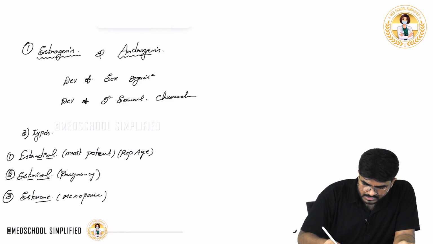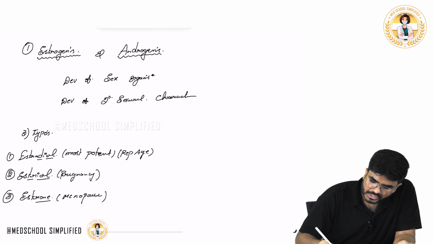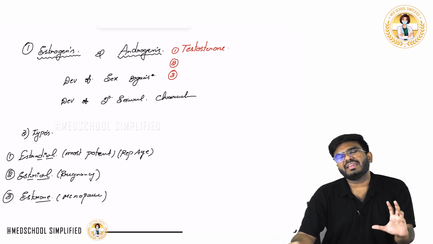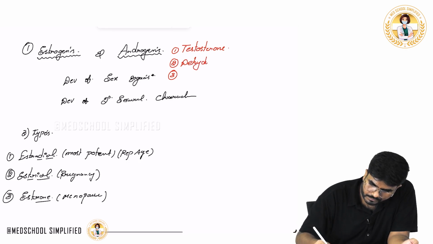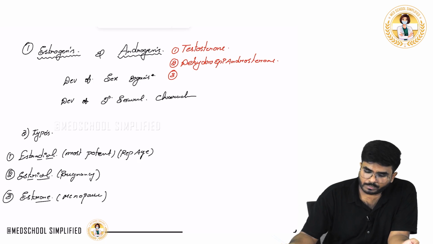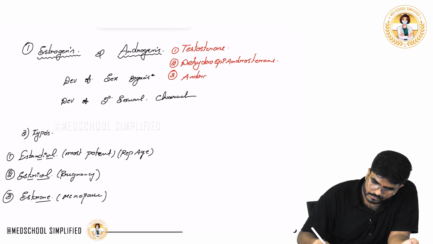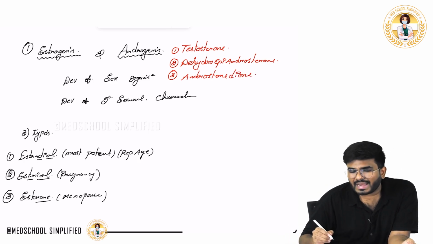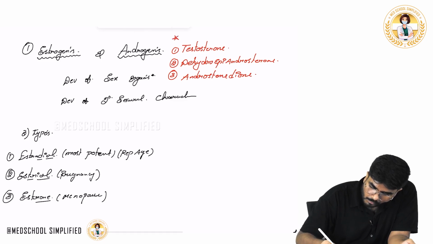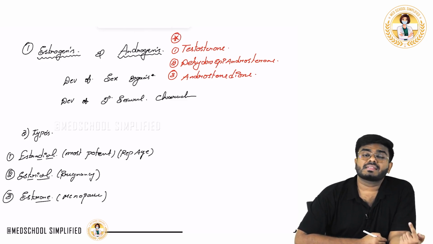Now let's discuss the androgens. What are the different types of androgens? You know it, testosterone. Testosterone is one thing. Second, the weaker androgens, I should say. The weaker versions of the androgens are dehydroepiandrosterone and androstenedione.